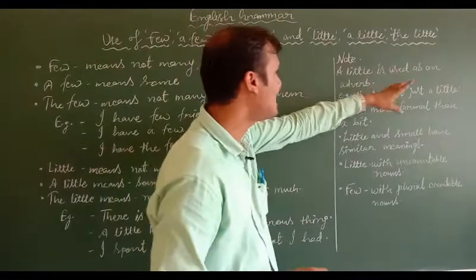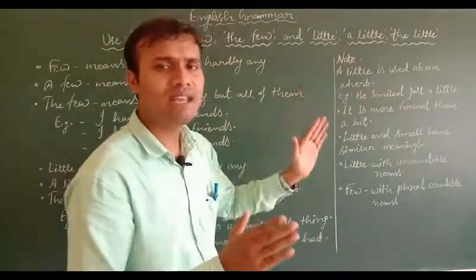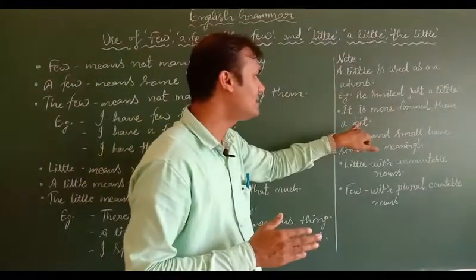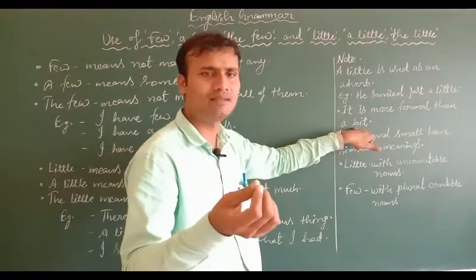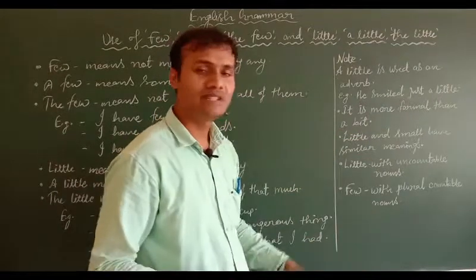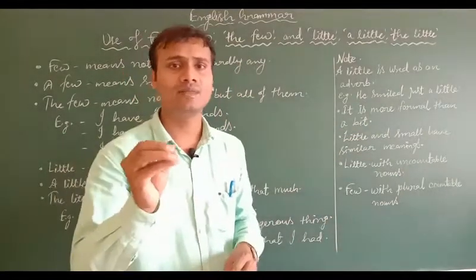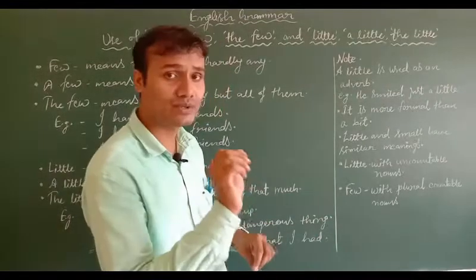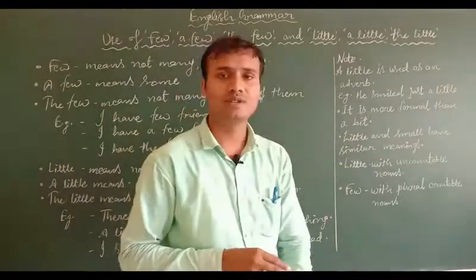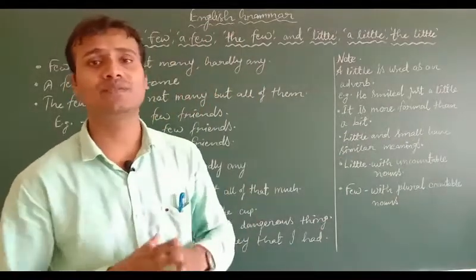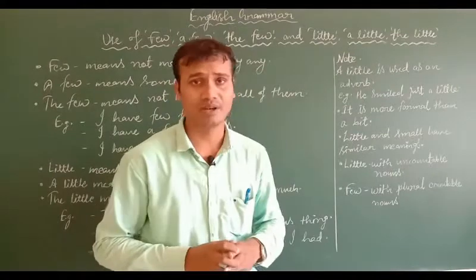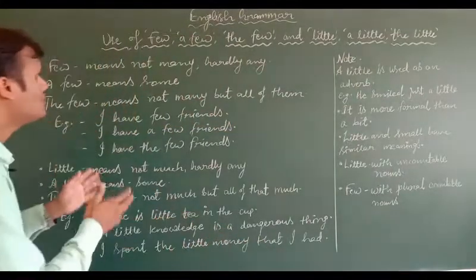Okay, a little is used as an adverb. If you say he smiled just a little, here a little is working as an adverb. It is more formal than a bit. You would have seen a little bit; you can say even a little in place of it. Little and small have similar meanings. Another meaning of little is कम and छोटा. It refers to the size here. Little with uncountable nouns: whenever you are using little, it should always be used with uncountable nouns. And when you talk about few, it should always be used with plural countable nouns. So these were the uses of few and little.